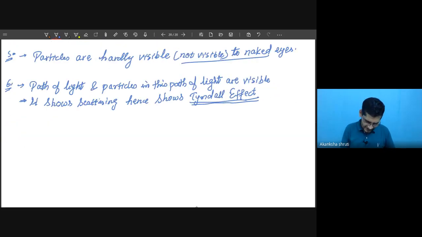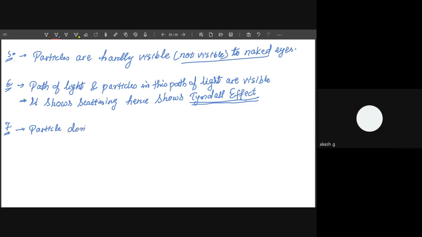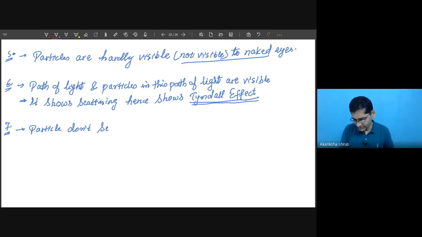The next one: if we want to filter it, we cannot filter it. If we leave it undisturbed, particles do not settle down. So write that particles of colloidal solution do not settle down.